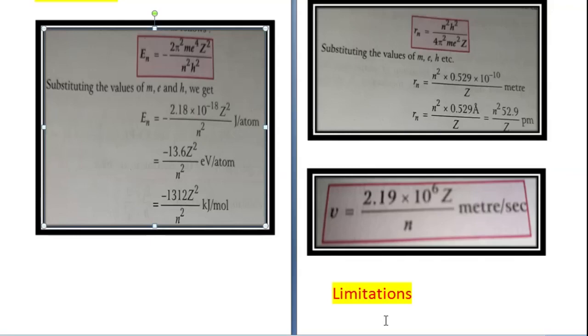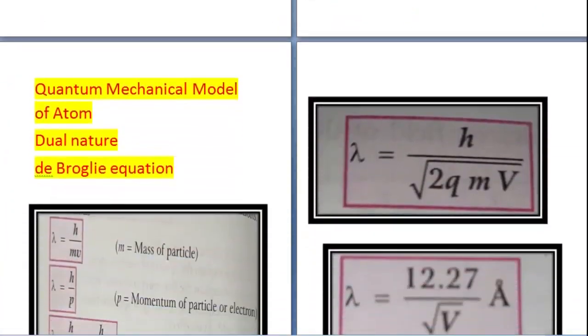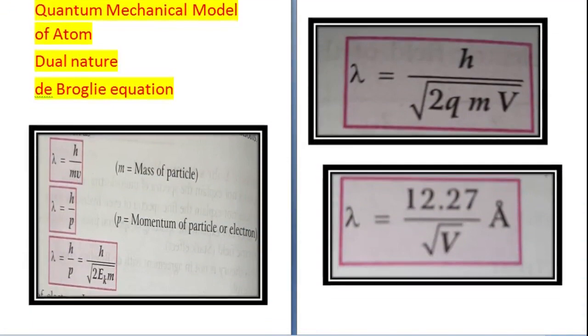and electric field, which is called Stark effect. This theory was not in agreement with de Broglie's concept and Heisenberg's uncertainty principle, and it did not explain the three-dimensional structure of the atom. So as a result, it was not fully accepted, and a new theory came, that was the quantum mechanical model of atom.